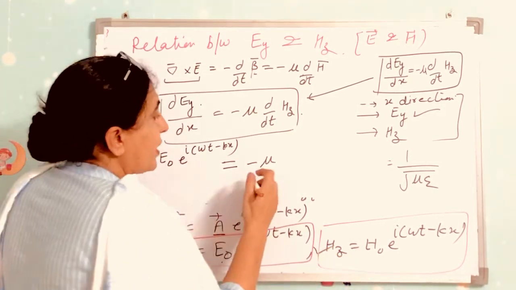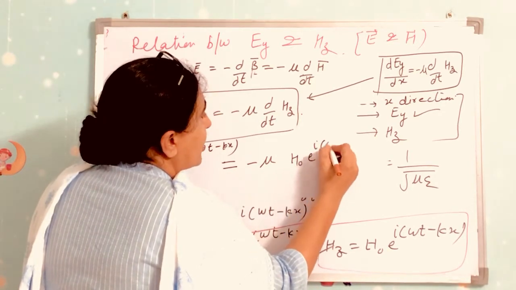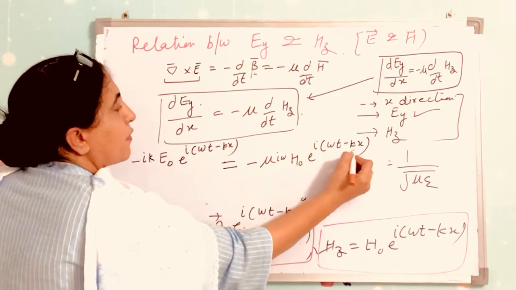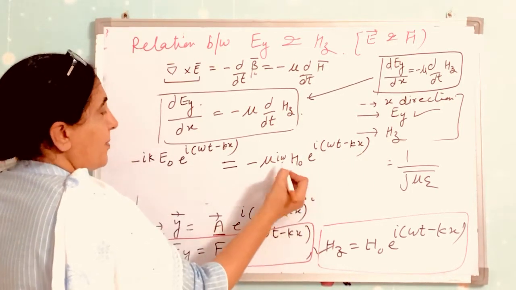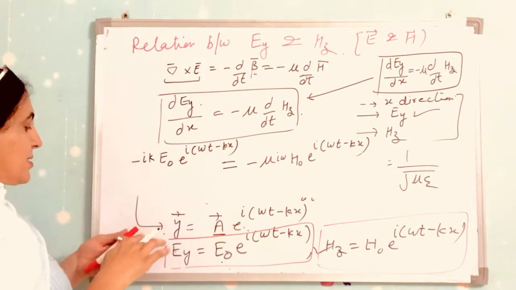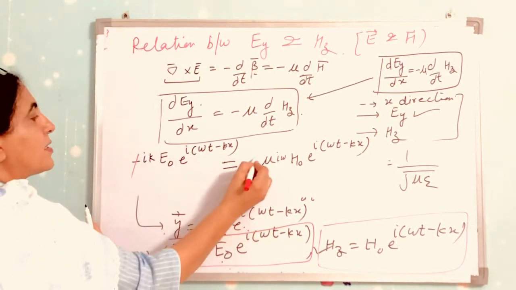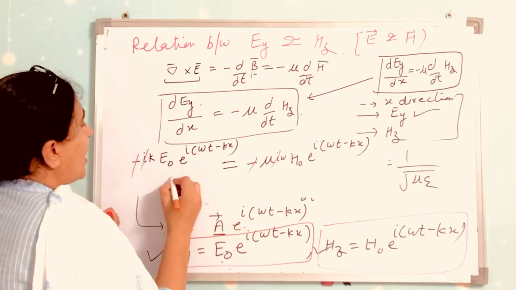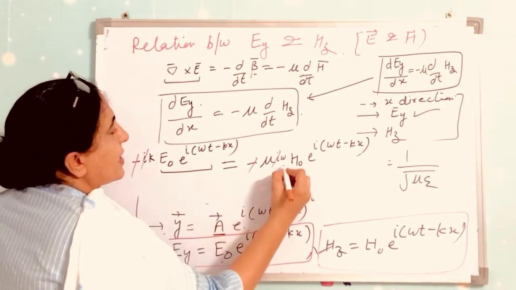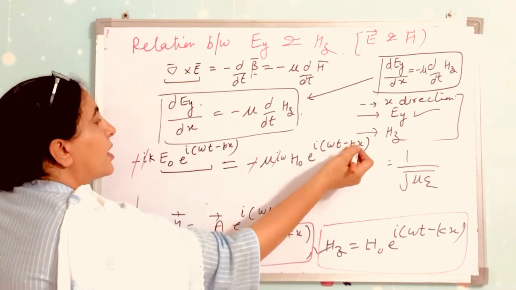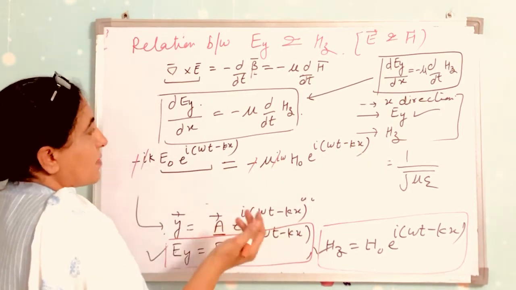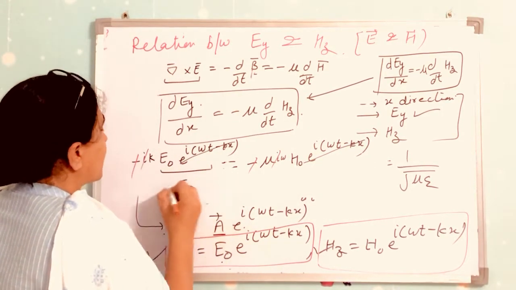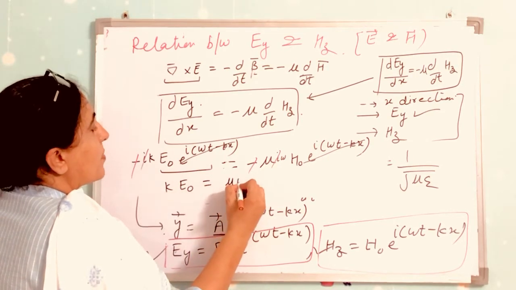With respect to t means H naught e raised to the power iota (omega t minus kx). The derivative of this with respect to t gives iota omega. This minus goes with this, iota goes with this. What you get is E naught e raised to the power iota (omega t minus kx), which you can cancel on both sides. Then we have E naught k equal to mu omega H naught.